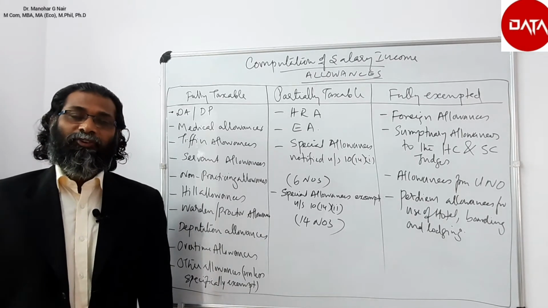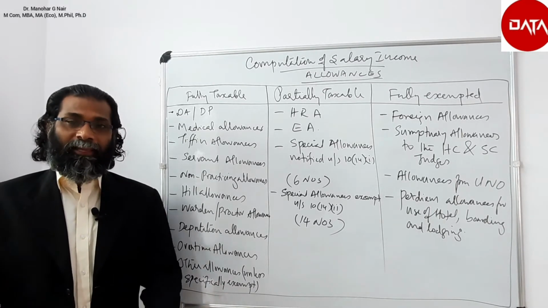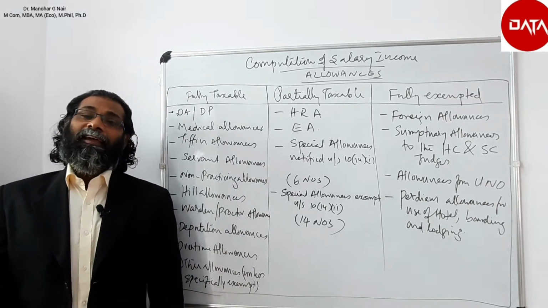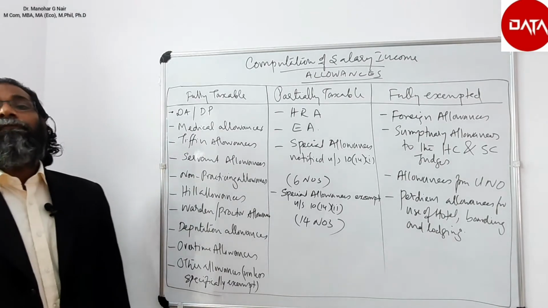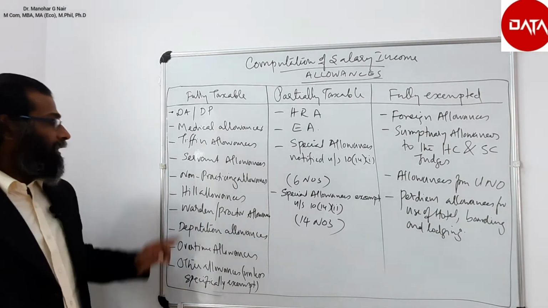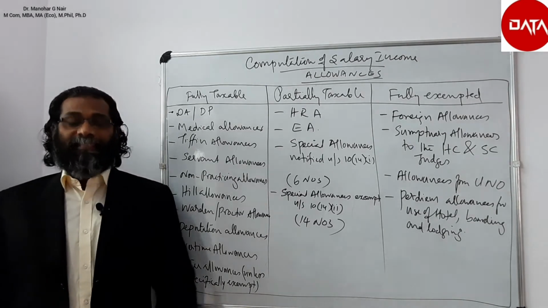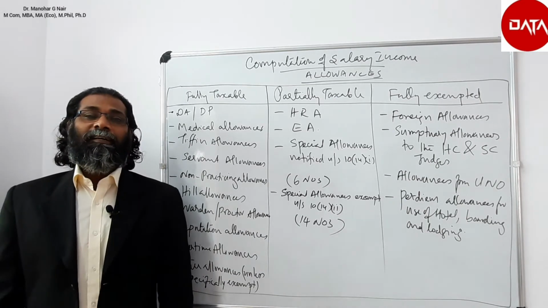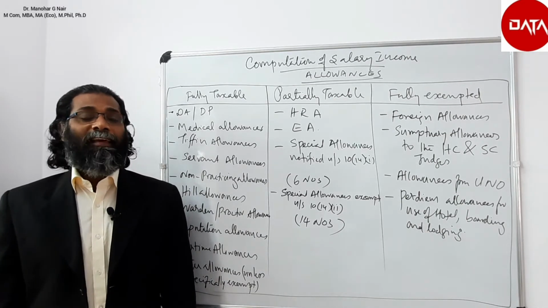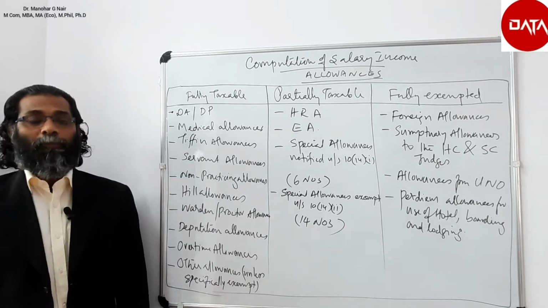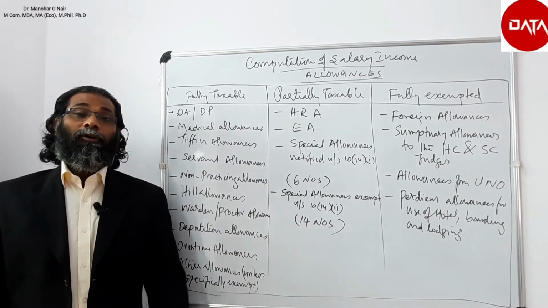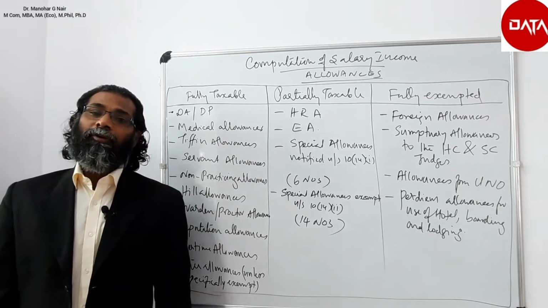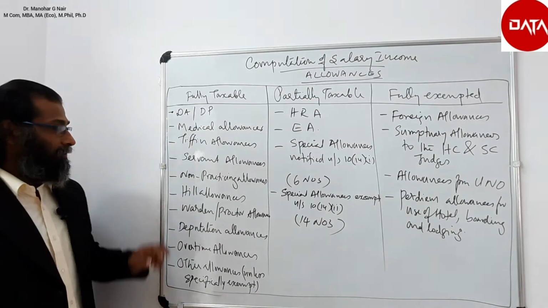Any servant allowance received by any employee, whether that employee is a high official or a low level official, it is immaterial; if they are in receipt of servant allowance in the form of money, that is fully taxable. Similarly, non-practicing allowance is given to a category of employees restricted from doing private practice if they are working in the government sector. For example, non-practicing allowance given to doctors not to practice privately will be added with salary while computing salary. It is a fully taxable allowance.